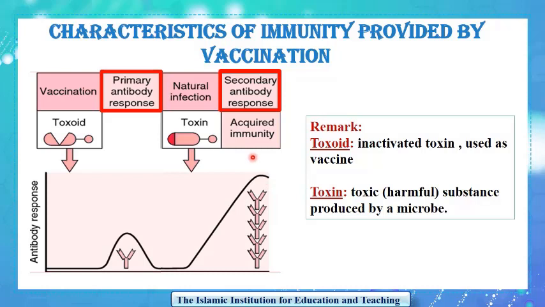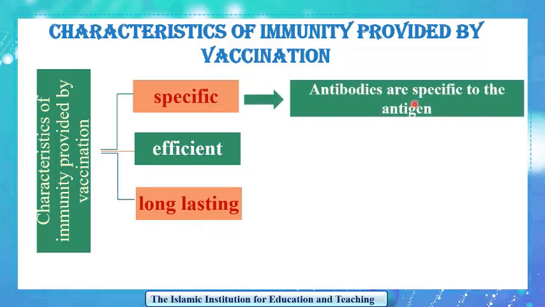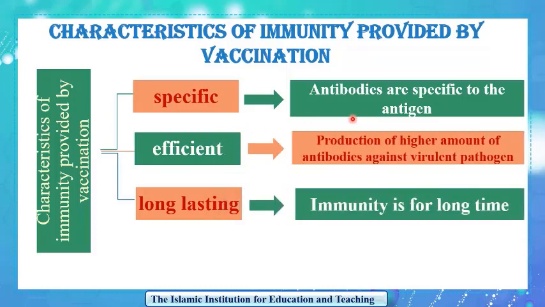What are the characteristics of this acquired immunity? Look at the antibody and the antigen. Are they complementary? What does the high amount of antibodies mean? What does remaining for a longer time indicate? We can deduce the following characteristics of the immunity provided by vaccination. This immunity is specific because the antibodies are specific to the antigen, and efficient because of the production of a higher amount of antibodies against the virulent pathogen, and long-lasting because the immunity is for a long time.